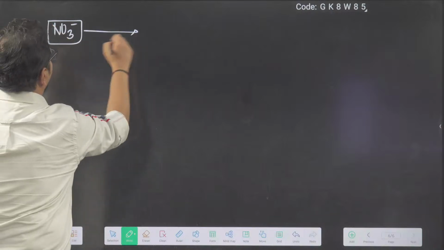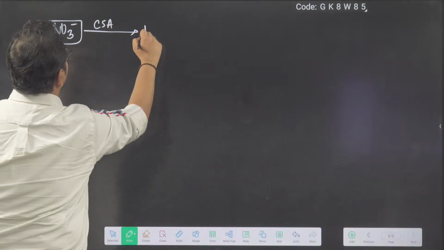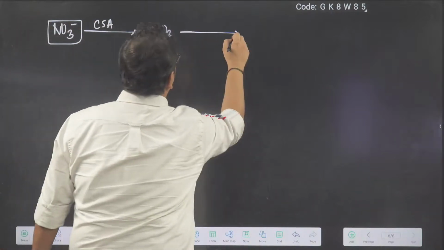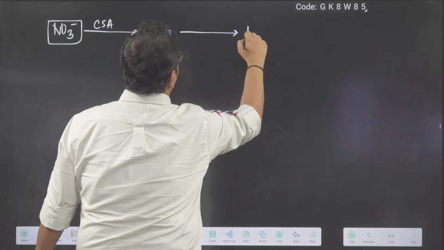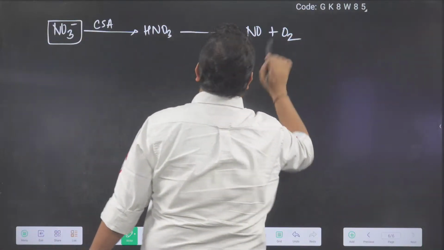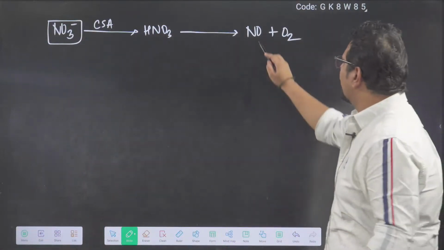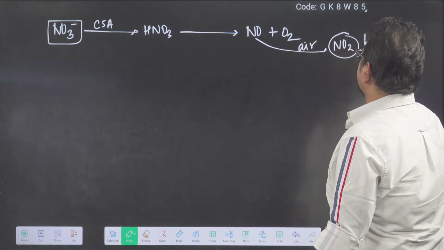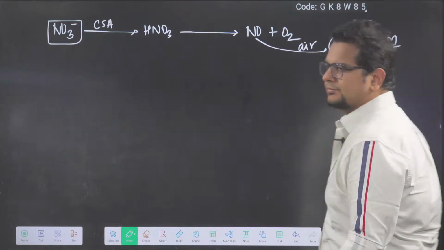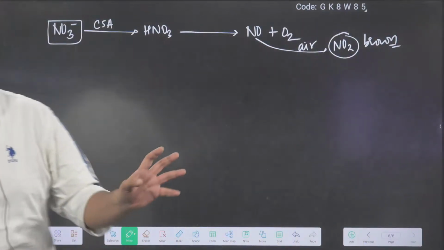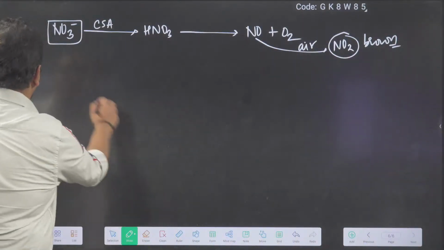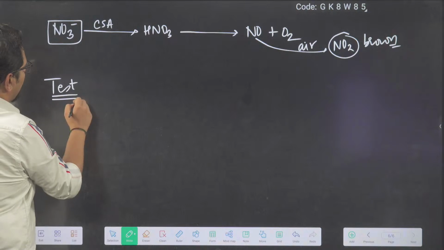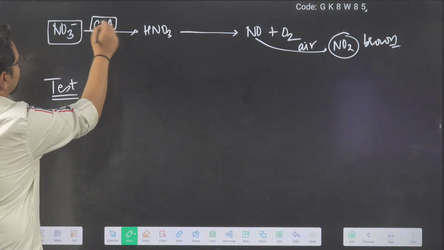For example, now the nitrate test I'm telling you. Firstly, nitrate reacts with concentrated sulfuric acid, you will get HNO3. And HNO3 breaks down to become NO plus O2 plus water. And this NO reacts with more air to give you NO2, which is a brown color gas. So finally, NO3 minus will give you NO2 brown color gas. Now the test I am telling you for it. This is concentrated sulfuric acid, CSA.